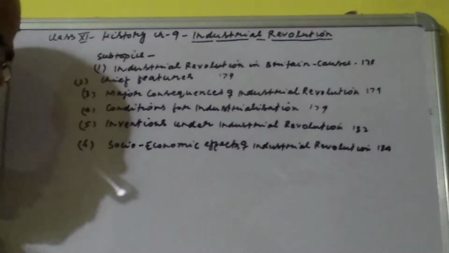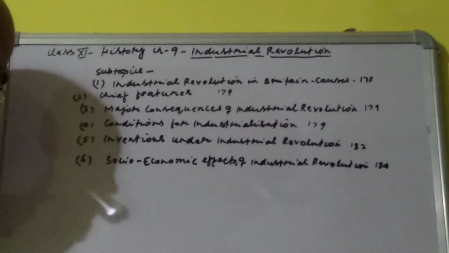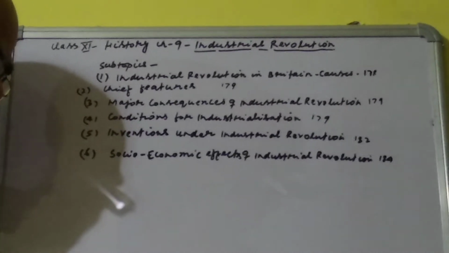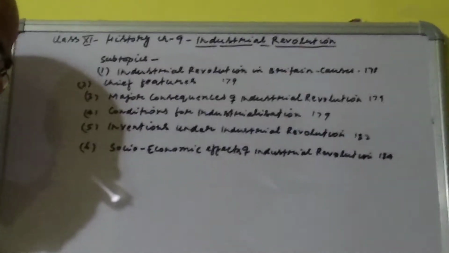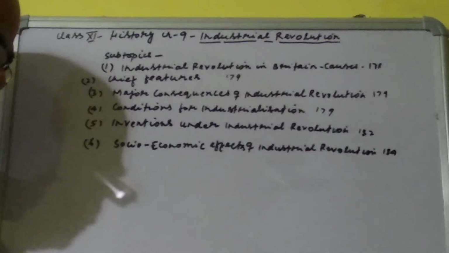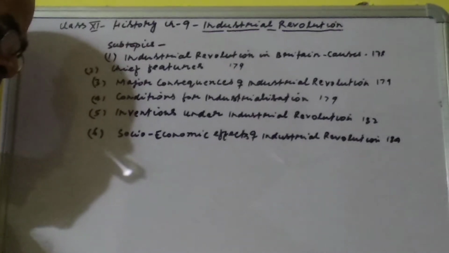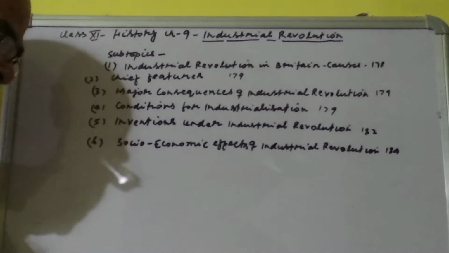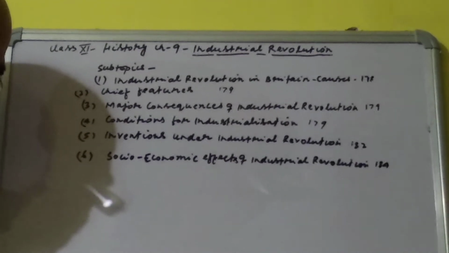Revolution in iron and coal industry. There was a constant demand for coal for the progress of the industrial revolution. Consequently, there came many revolutionary changes in the iron and coal industry. Now coke began to be used in place of charcoal for smelting iron. Earlier even machines were made of wood. Now wood was replaced by iron.